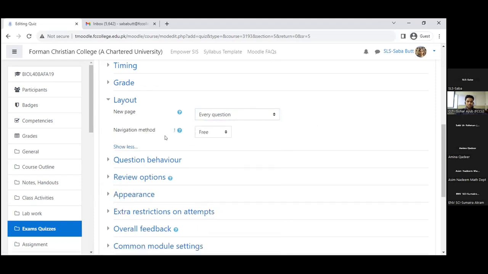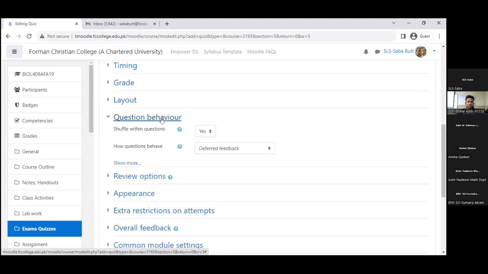Then one more method is the navigation method. This means precisely that there are two modes available: navigation free or sequential. Sequential means that they will answer questions in a sequence and they cannot go back. But in free navigation, they'll see a panel on the right side, and they can, for example, jump from question 1 to question 5 and jump back. So we can allow free navigation or we can make it sequential. It's our choice. So this comes in layout.